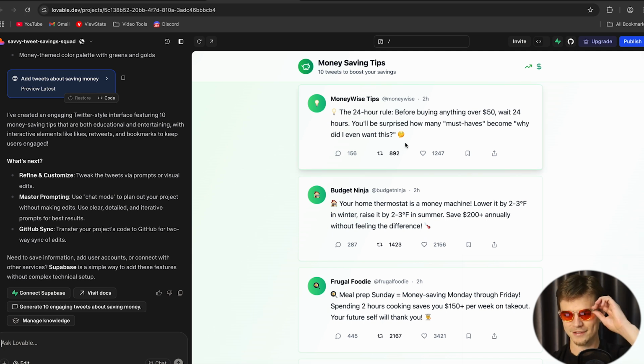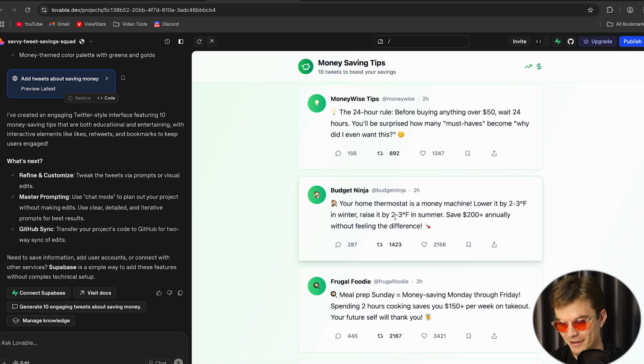So these are the tweets. Okay, so let's see if these are actually legit or just quite fake sounding. The 24-hour rule. Before buying anything over $50, wait 24 hours. You'll be surprised how many must-haves become why do I even want this? Not too bad. Like, it's a decent tip. I might even use that. If I pay anything above $50, I should wait 24 hours. It's a good tip. Okay, another one.